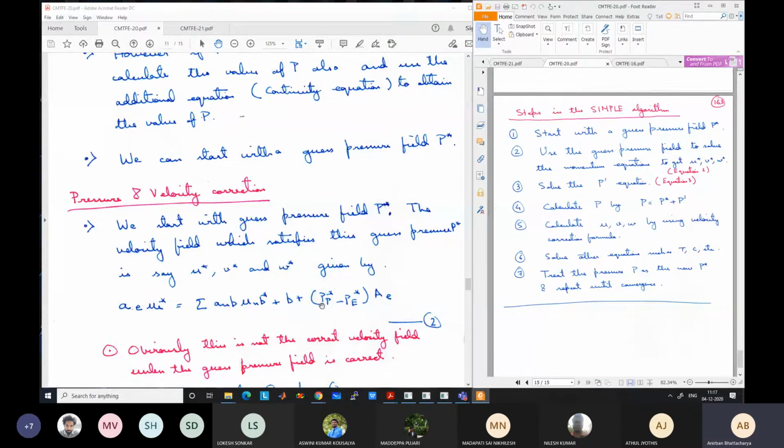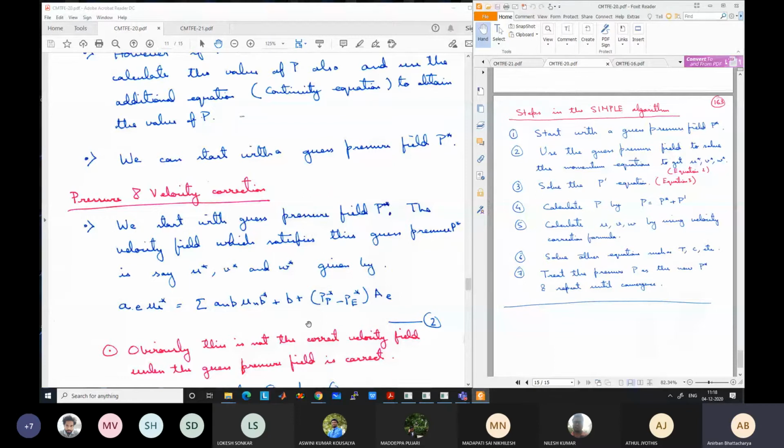Obviously these are not correct because these are based on the guess pressure field. By luck or by chance, if you can guess the pressure field totally correctly, then these velocity components will be correct, and then there is no issue. The main problem was there because the pressure field is unknown. For some reason, if the pressure field is given to us, say due to some other calculation or by measurement or some analytic solution, and you guess the pressure field correctly, exactly, then directly by solving this equation you will get the correct U star, V star and W star. This will be the correct value of U, V and W. You don't need any other algorithm. So this entire algorithm is needed in case the pressures are not known.